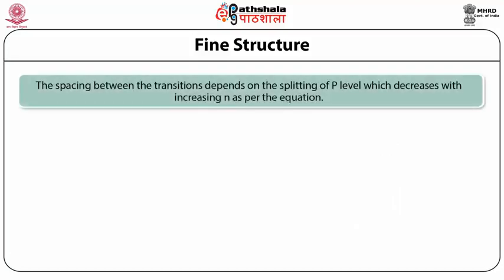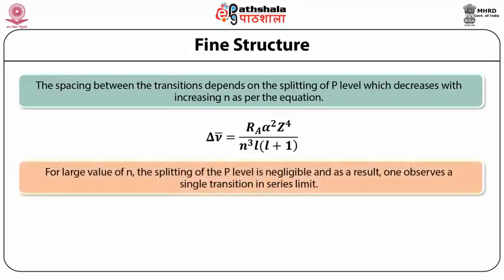The spacing between the transitions depends on the splitting of the P level, which decreases with increasing n values as per the equation Δν̄ = Rα²Z⁴/n³ · L(L+1). For large value of n, the splitting of the P level is negligible and as a result one observes a single transition in the series limit.